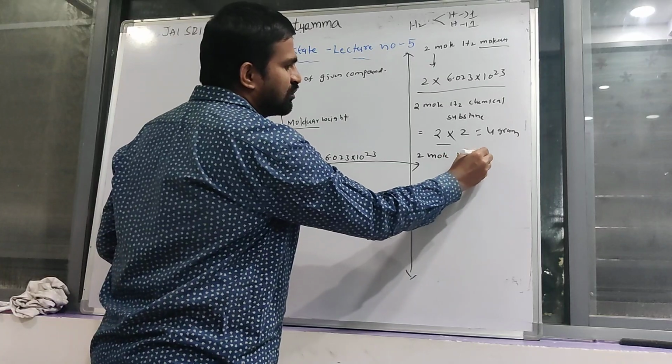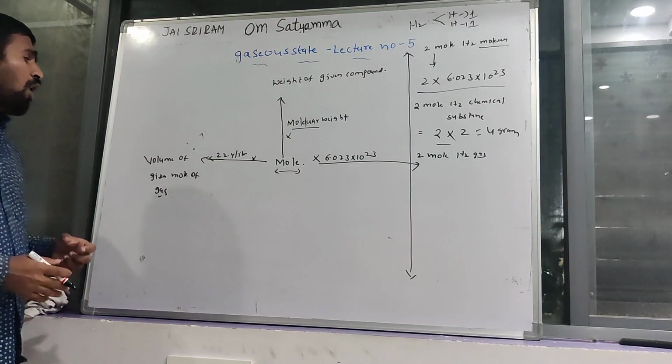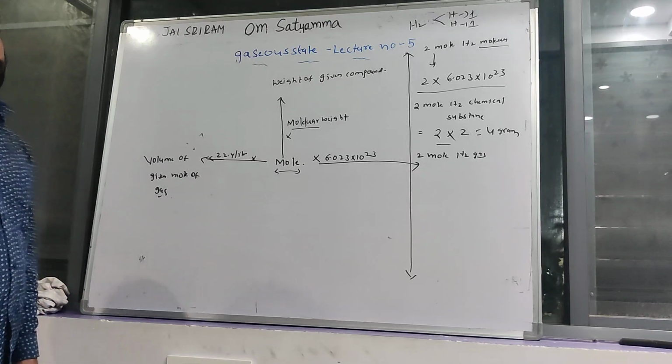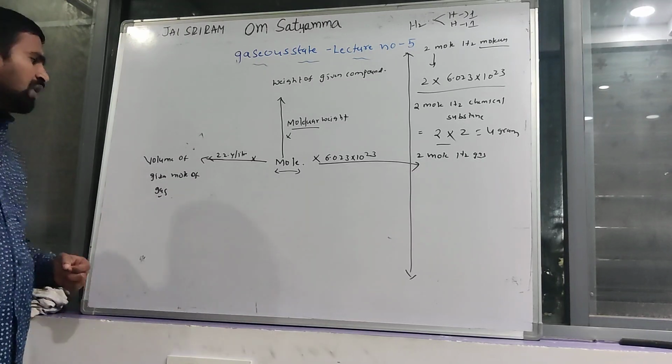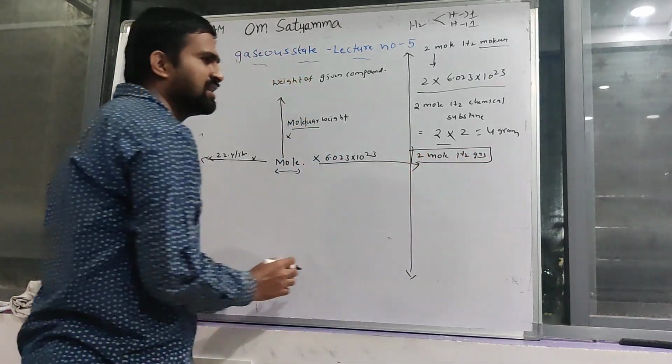2 moles of hydrogen gas, hydrogen molecule, occupy how many liters of volume? Okay, this was already told.